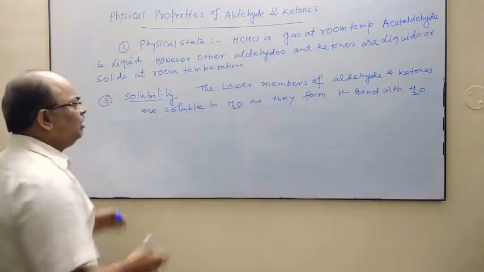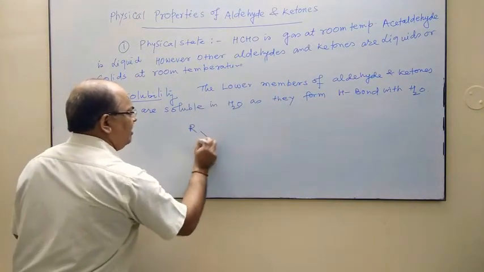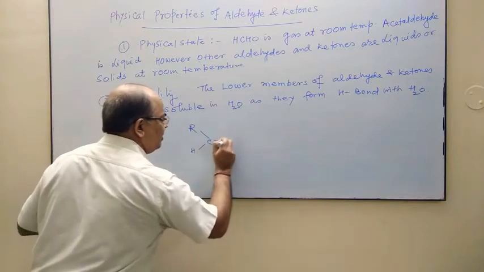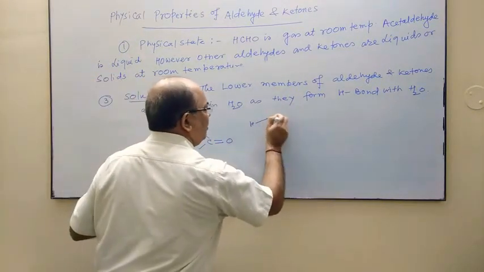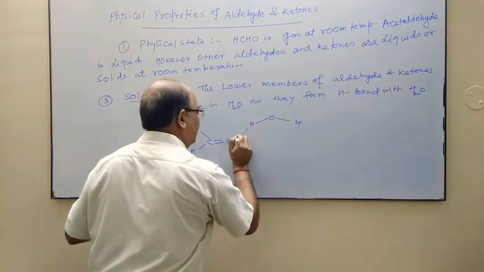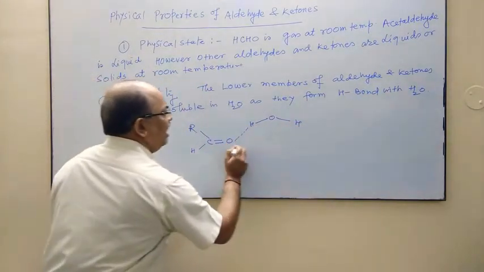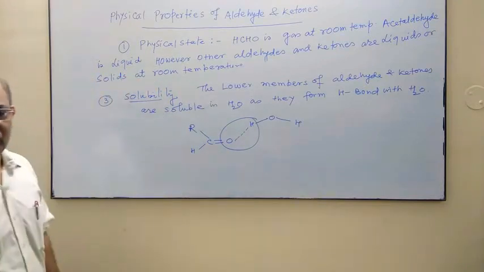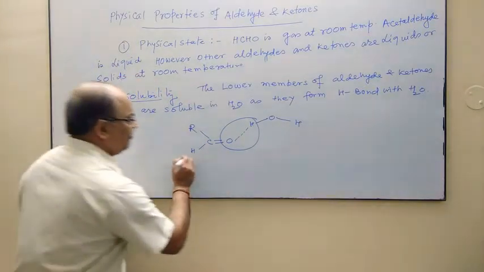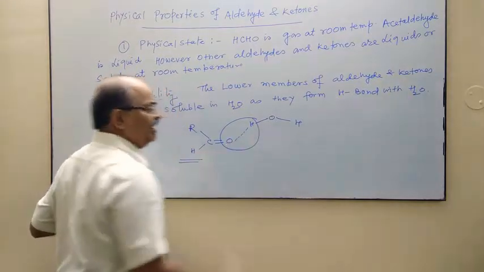For example, if we have an aldehyde of this type, this is aldehyde, and this is water. Now this aldehyde will form a hydrogen bond. So see, this is the intermolecular hydrogen bond which is formed between aldehyde and water.